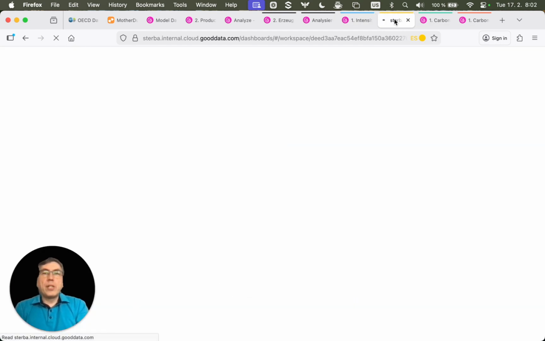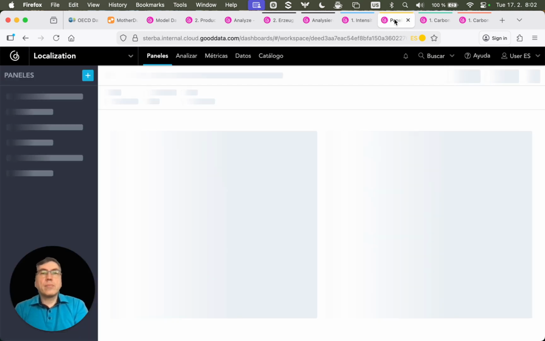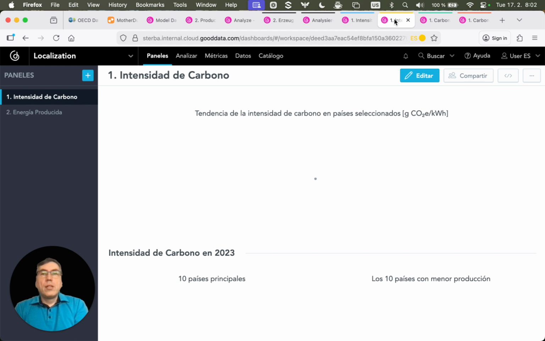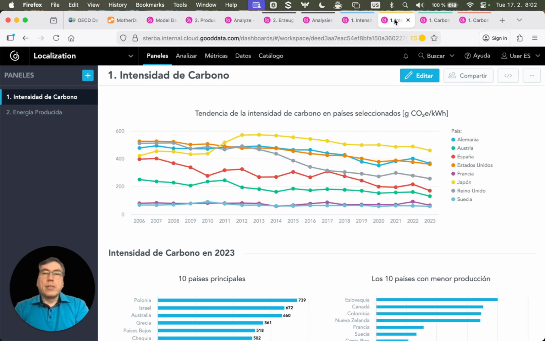If I reload the Spanish version of the workspace, you can see that with this user, the workspace is also fully translated to Spanish.